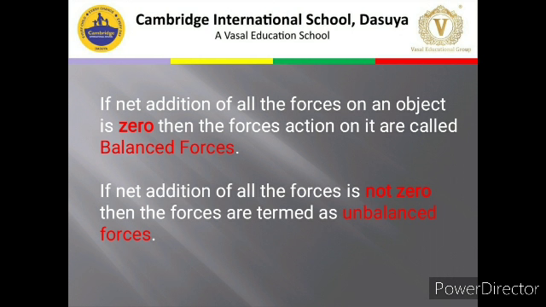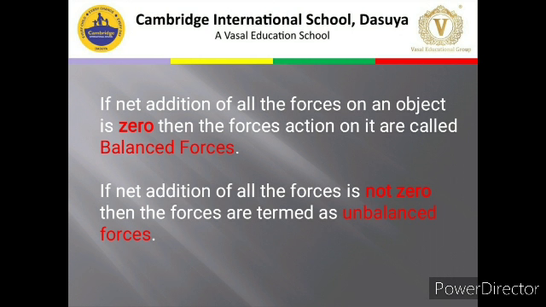Like you have a box, you apply 5 Newton from the left hand side and 5 Newton from the right hand side. Because they are applied from opposite sides, those forces will cancel each other and you have 0 force left. Fine. So these kinds of forces give rise to balanced force.